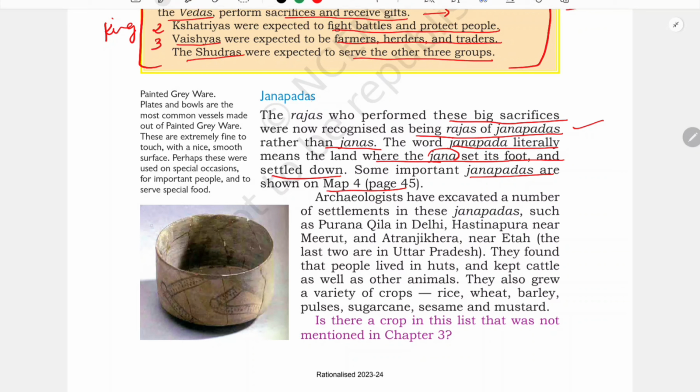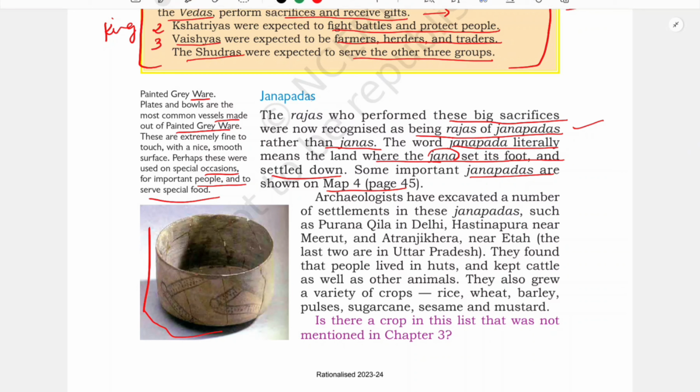Before that, see, grey ware plates and bowls were found during that time. Let us see about it. Painted grey ware: plates and bowls are the most common vessels made out of painted grey. These are extremely fine to touch with a nice smooth surface. Perhaps these were used on special occasions for important people and to serve special food. Archaeologists have excavated a number of such plates, which were very fine to touch, with a very nice and smooth surface.